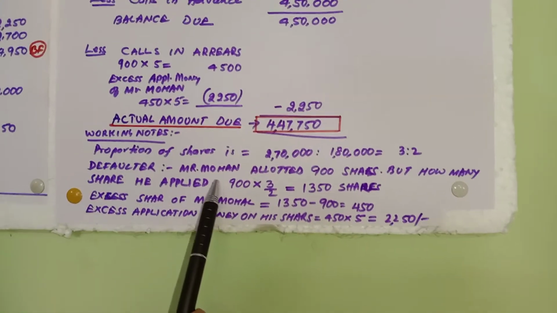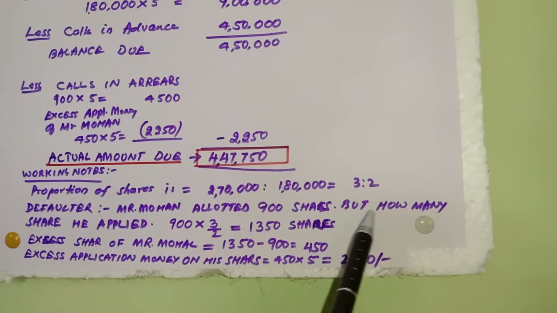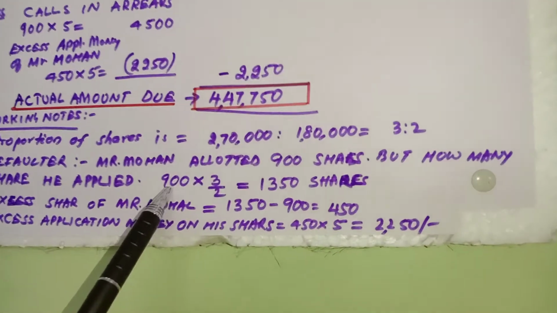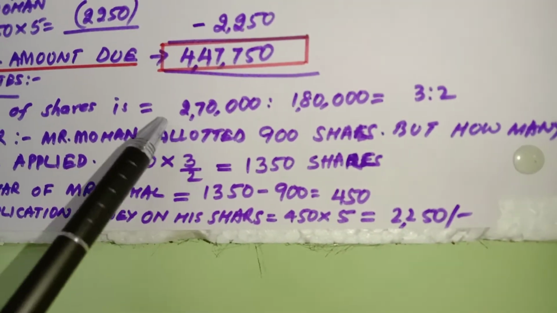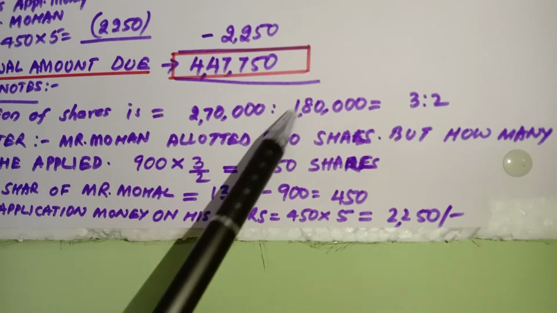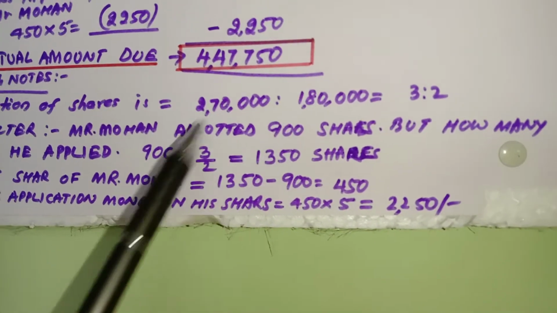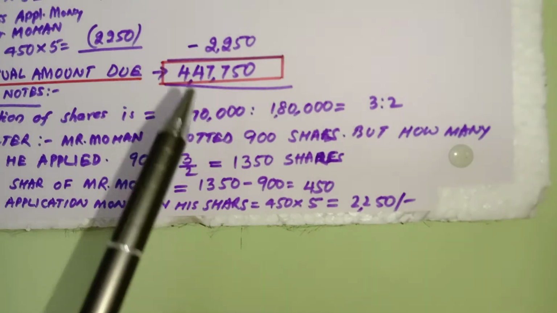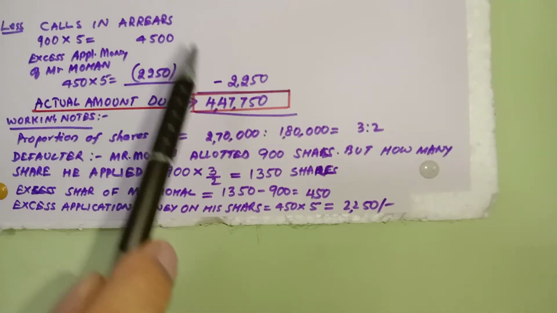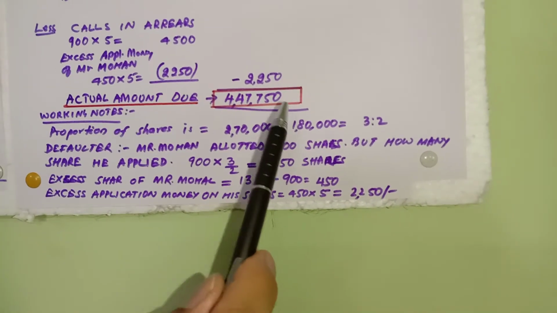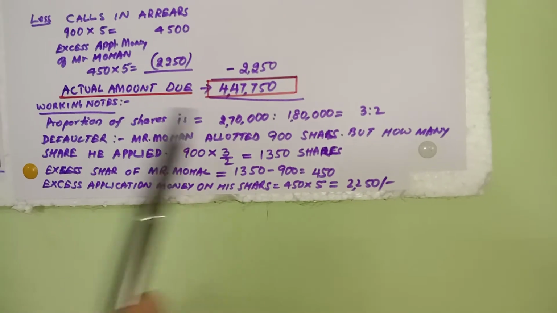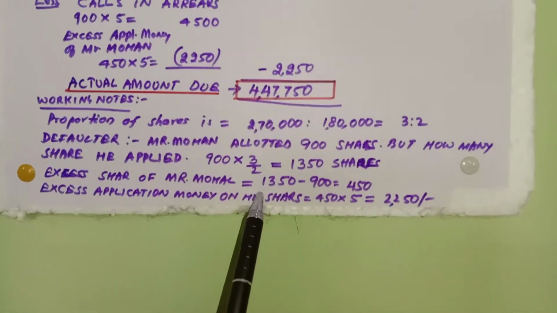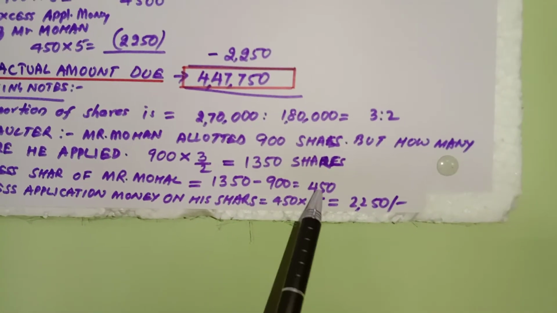Then the defaulter Mr. Mohan was allotted 900 shares, but how many shares must he have applied for? To calculate, 900 into 3 by 2, that is 2,70,000 divided by 1,80,000. To make the calculation simple, I have taken the ratio. It comes to 1,350 shares. That means Mr. Mohan applied for 1,350 shares and got 900 shares only. So the excess shares of Mohan are 1,350 minus 900, that is 450.